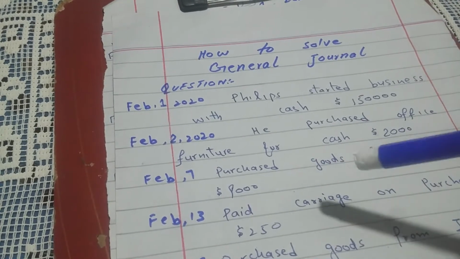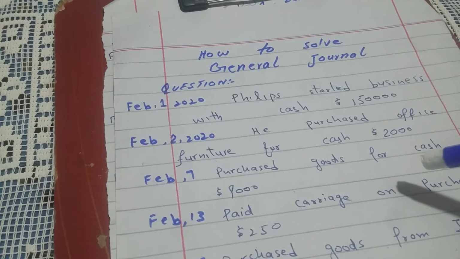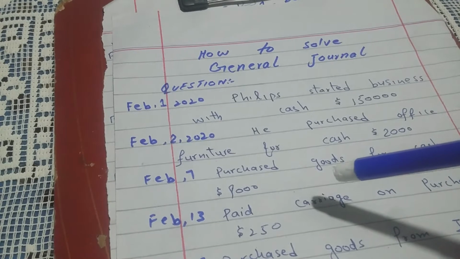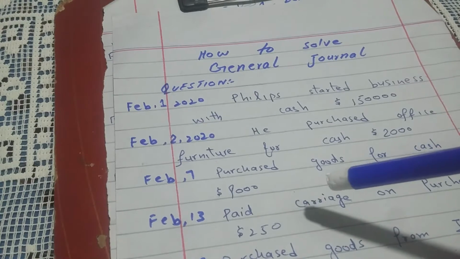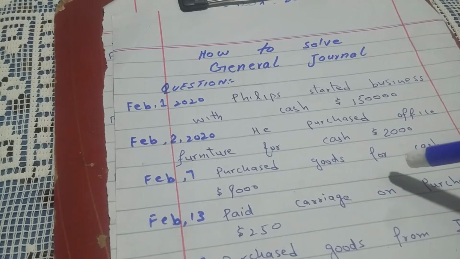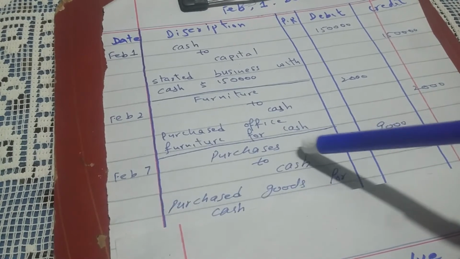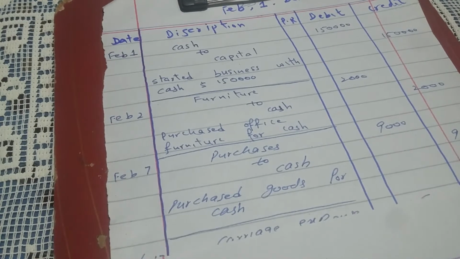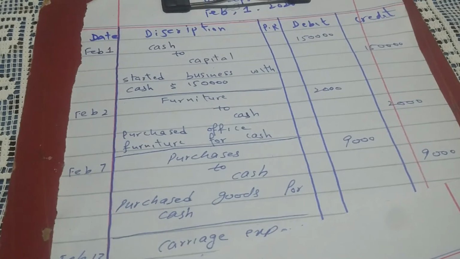Now goods are purchased for cash, it means goods are coming into the business and cash is going out of the business. So goods are coming in, it means goods will be debited. You can use the word purchases instead of goods. You can use goods also, but the better word is purchases. So purchases will be debited and cash will be credited like this: purchases to cash. Purchases is debited by 9,000, cash is also credited by 9,000, which means that the debit and credit will always be equal.